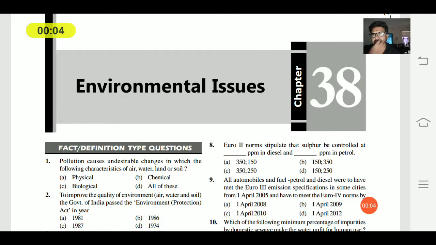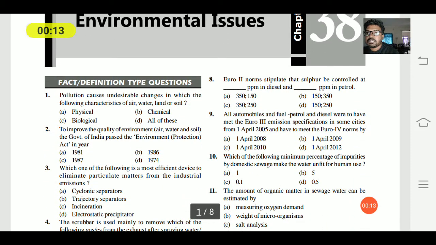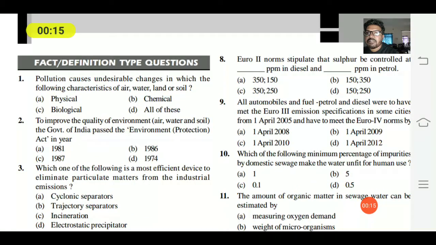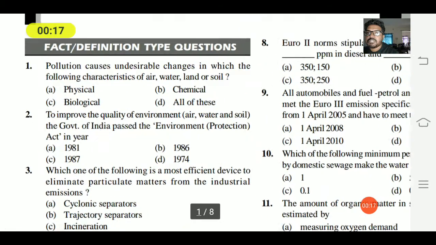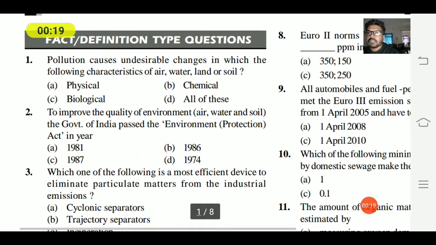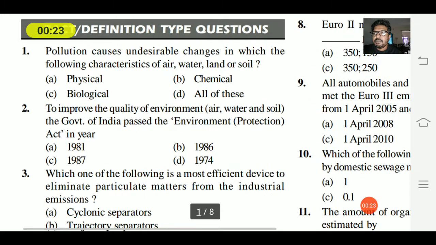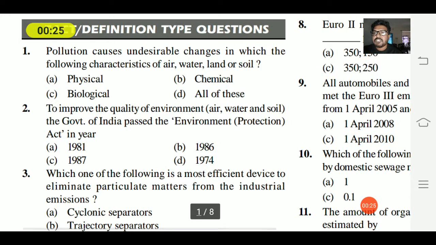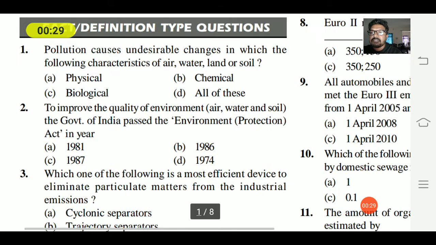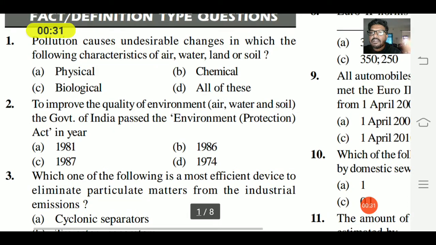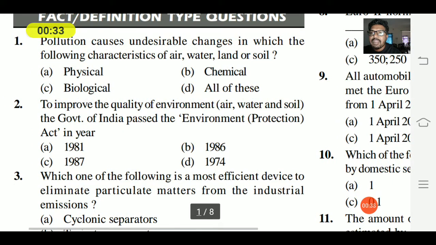Today we're going to discuss some neat questions from environmental issues. Okay, so the first one is a fact definition type of question. I will read out the question. First question: pollution causes an undesirable change in which of the following characteristics of air, water, land, and soil.